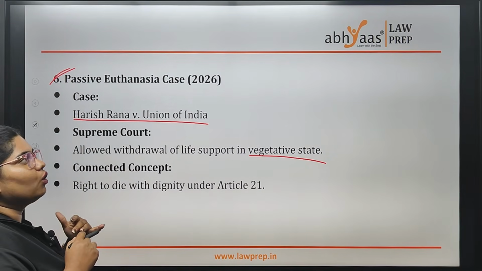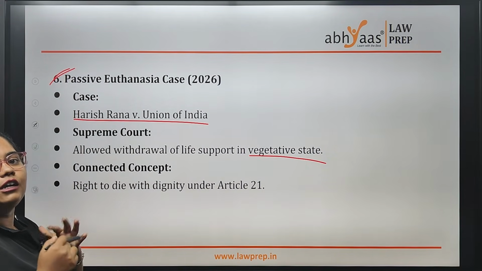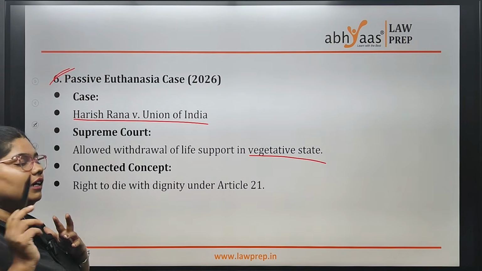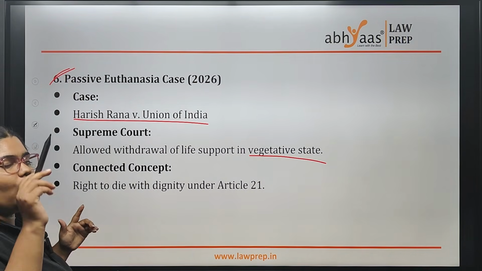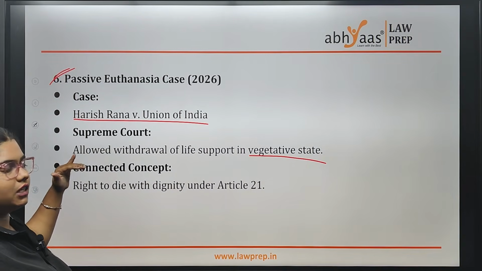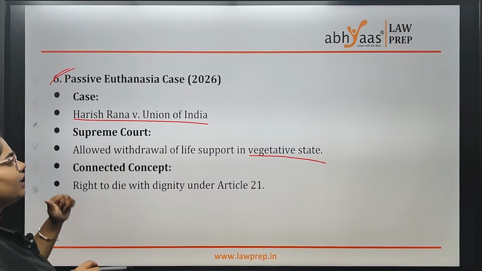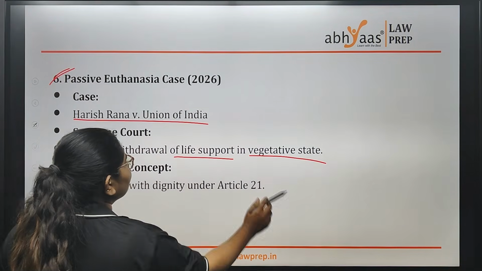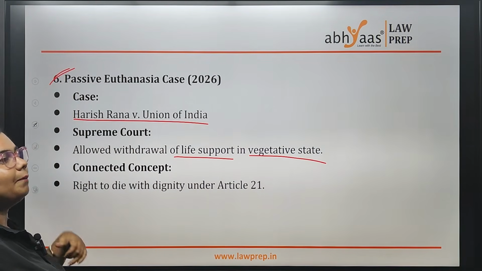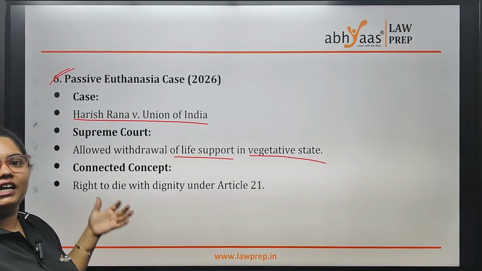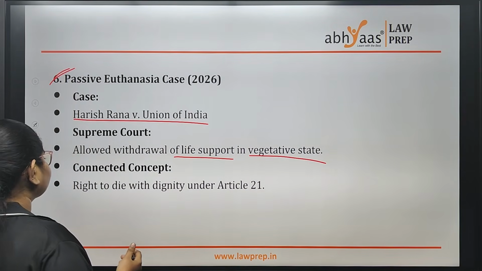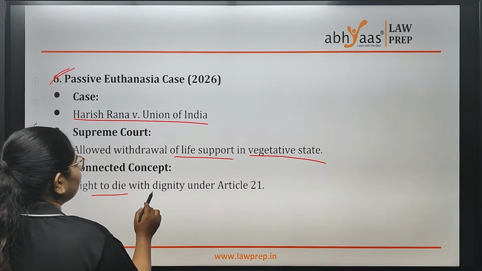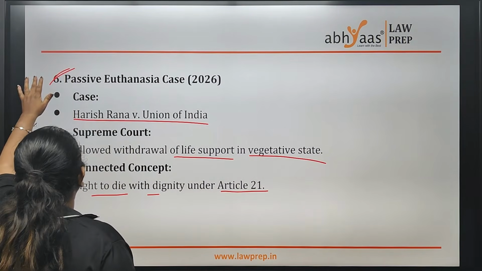Here you can go through Aruna Shanbaug case and Common Cause India case, Gian Kaur case, which says right to life does not include right to die. All these cases are linked to this Harish Rana case. In Harish Rana case, your Supreme Court allowed withdrawal of life support of this person, Harish Rana. And this is the first case of India where passive euthanasia was given. And it also connects with the right to die with dignity under Article 21.